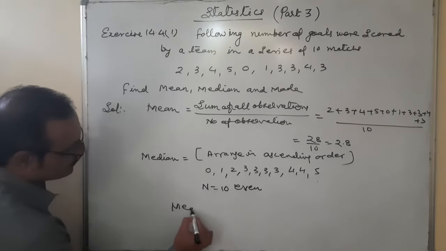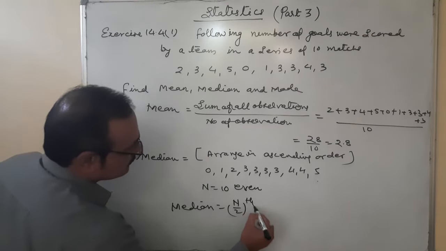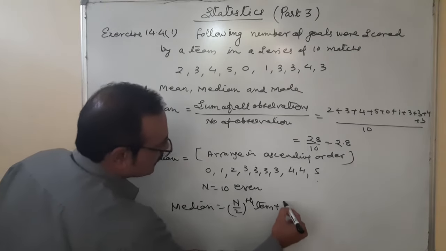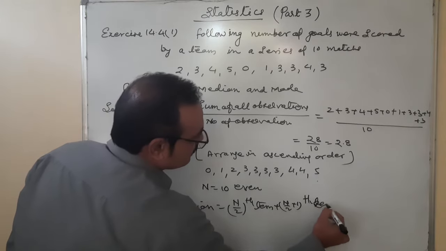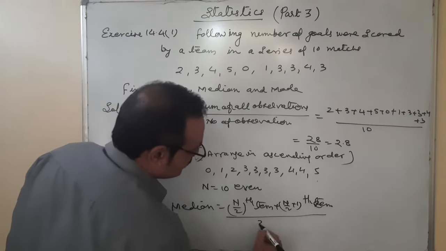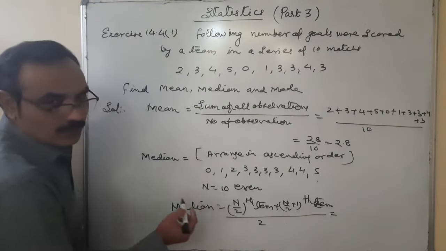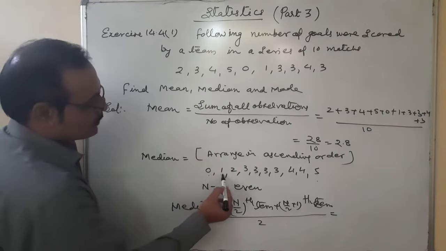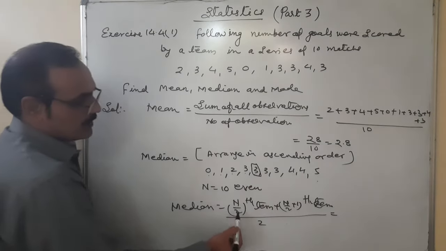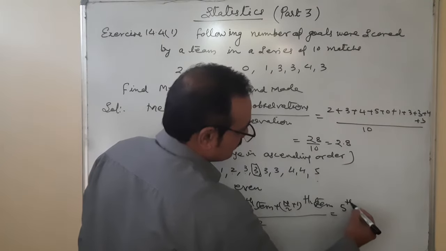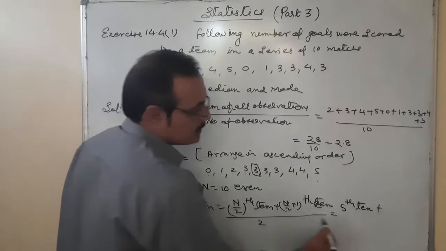Median is equal to the n upon 2th term plus the n upon 2 plus 1th term, divided by 2. N upon 2th term, 10 upon 2, 5th term: 1, 2, 3, 4, 5th. In place of n, 10 upon 2, that means I have to write the 5th term plus 10 upon 2 plus 1, 6th term.